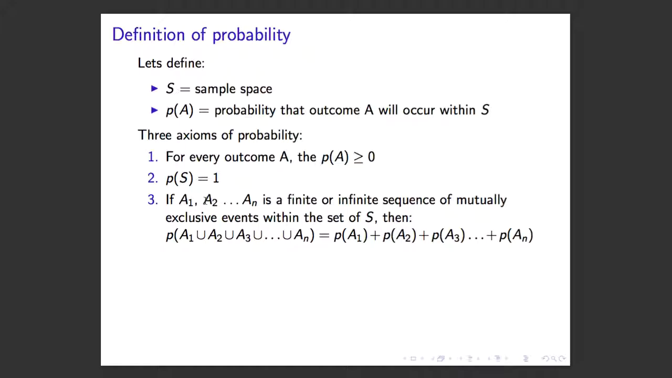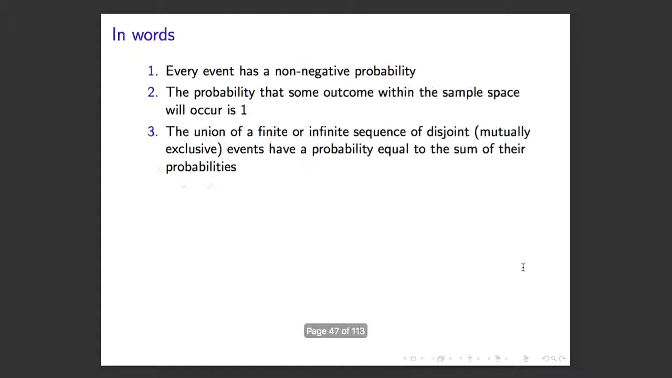The third: if A1, A2, to AN is a finite or infinite sequence of mutually exclusive events within the sample space S, and you should know what mutually exclusive means from the set theory lecture, then the probability of the union of A1, A2, A3 all the way to AN is equal to the probability of A1 plus the probability of A2 plus the probability of A3 all the way to plus the probability of AN.